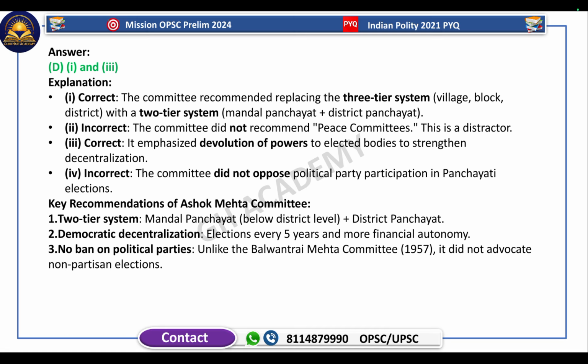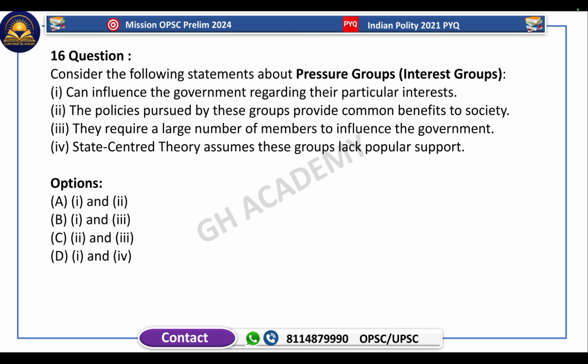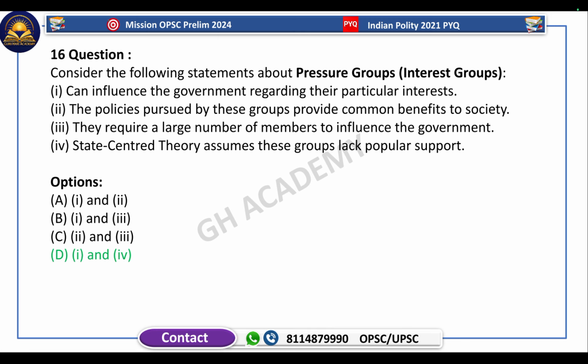The next question is about pressure groups. Pressure groups can influence the government regarding their particular interests. The policies pursued by these groups provide common benefits to society. They require a large number of members to influence the government. State-centered theory assumes these groups lack popular support. The answer is 1 and 4. 1 and 4 are correct.